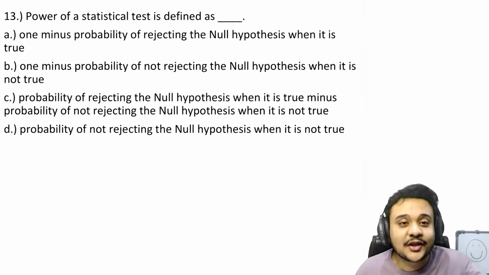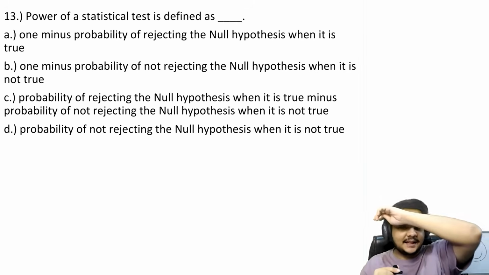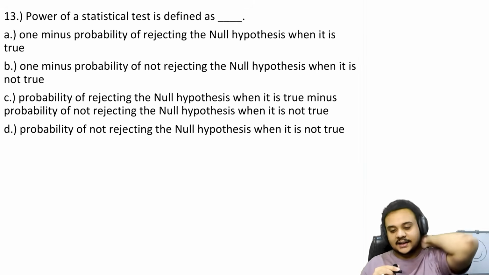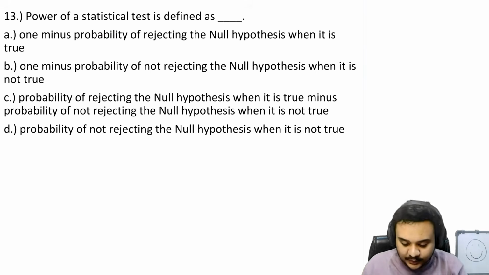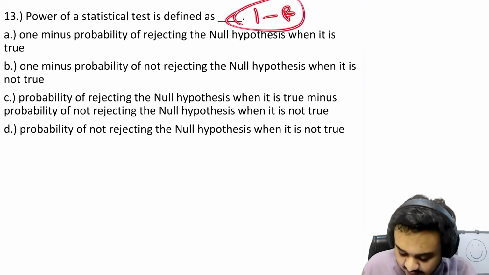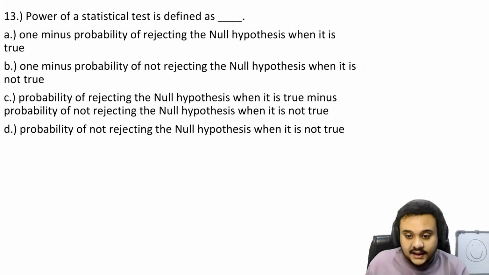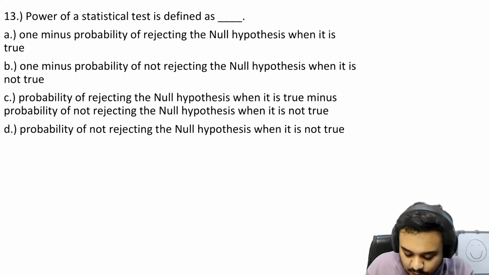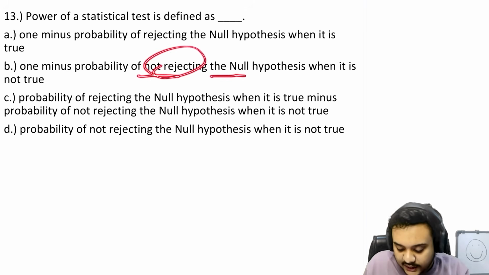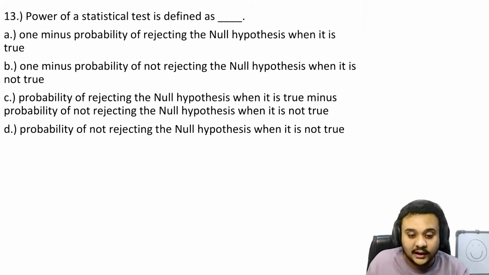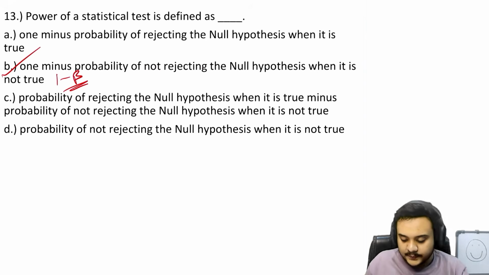Again, a very, very, very easy question on the exact same thing that I have just showed you, the table that I had drawn just a moment ago. This is what they are trying to find. 1 minus probability of rejecting the null hypothesis when it is true. Is that what it is? No, we know that the beta is nothing but accepting a false null hypothesis. So 1 minus probability of not rejecting or accepting the null hypothesis when it is not true or it is false. This is absolutely correct. 1 minus beta is what they are looking for.